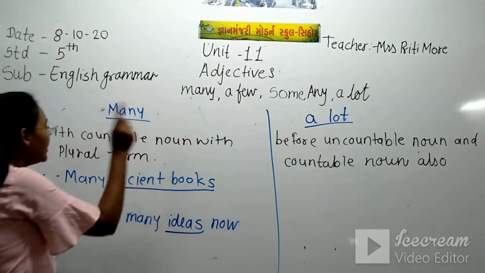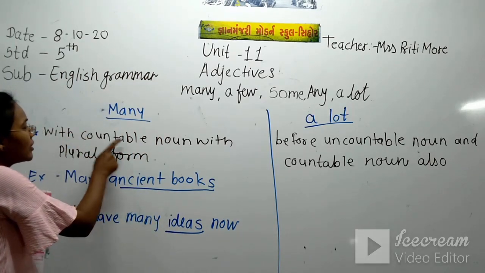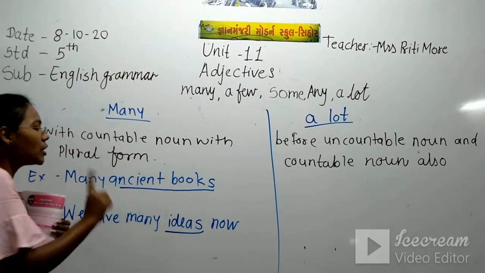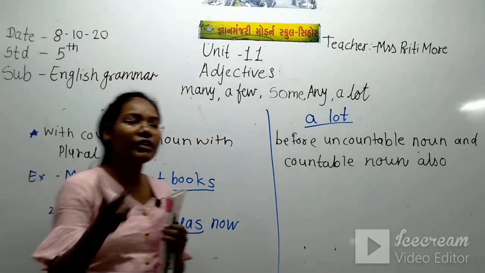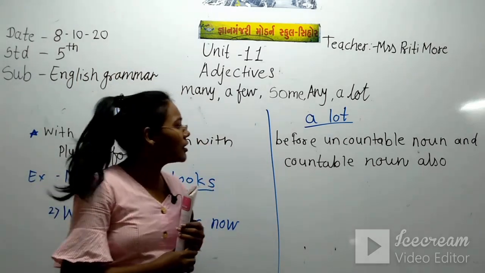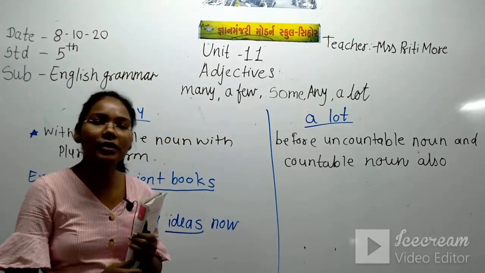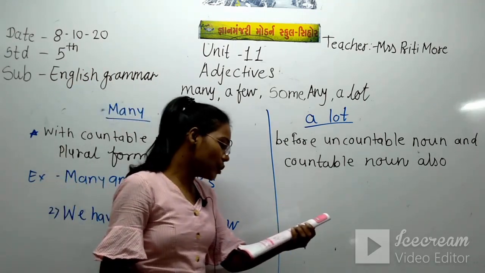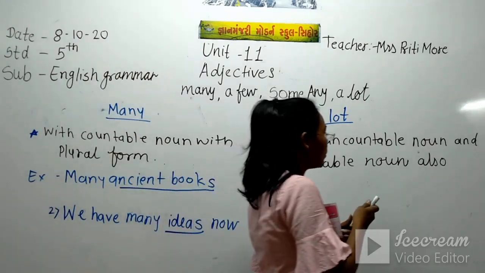Here many we just use with a countable noun in plural form, but a lot we use for both, for the countable noun also and for the uncountable noun also.